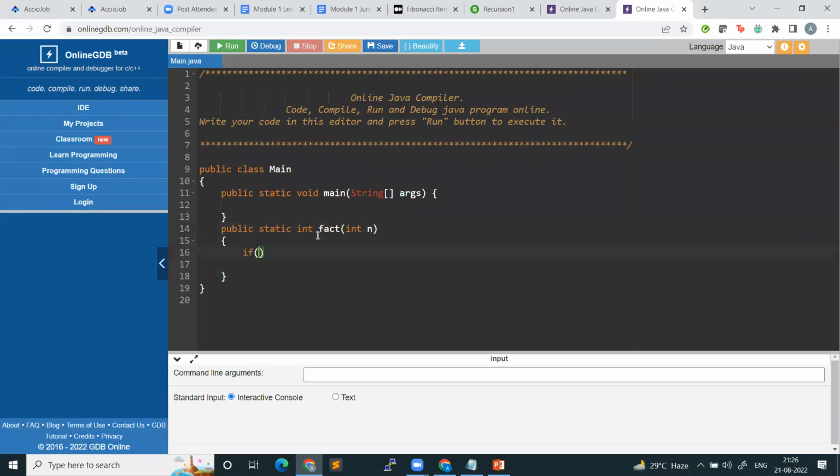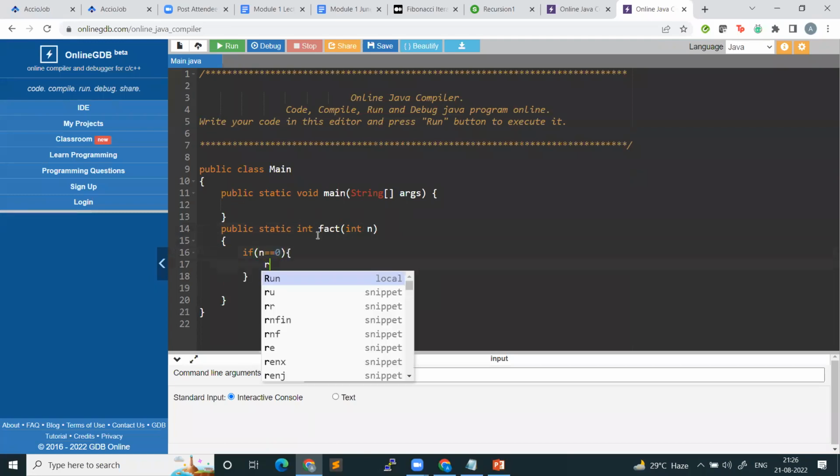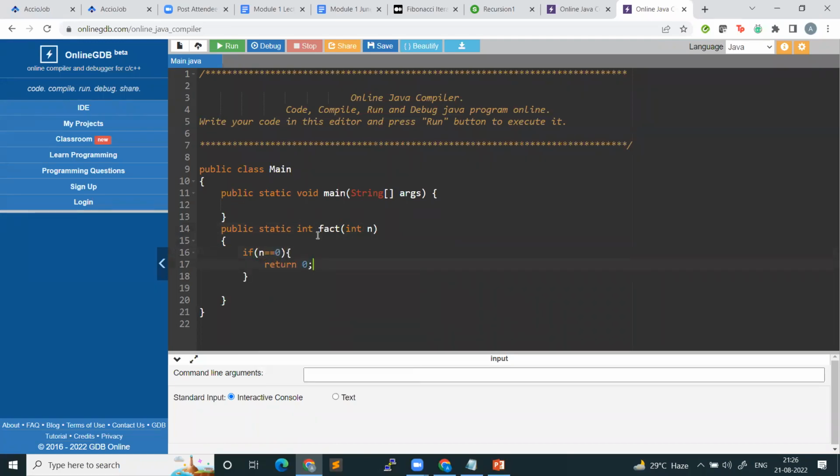So first of all, I check the base case. If n is equal to 0, what will I do? I will simply return the answer as 1, because 0 factorial is 1. Now, see, even if you write an else here, that is fine. But you don't need to write an else. Why? Because either you go in the if or you go in the else, right? If you go in the if block, you will never come to line number 20. So you can skip writing an else here.